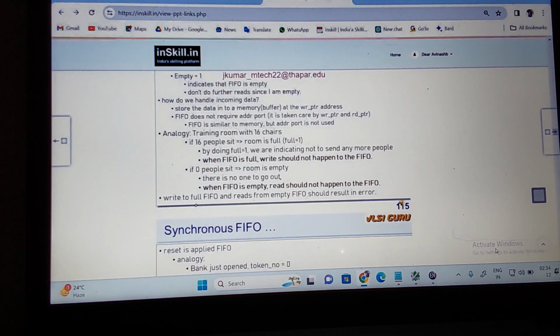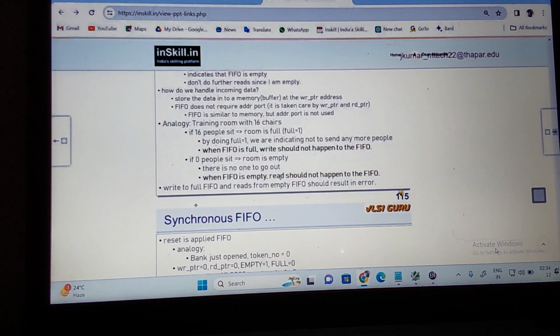So write to a full FIFO and read from an empty FIFO always result in an error. Now I need one more output to indicate the error. You don't understand? One output is full, another output is empty, and another output is error. Error is write to a full FIFO and read from an empty FIFO. This always gives an error.